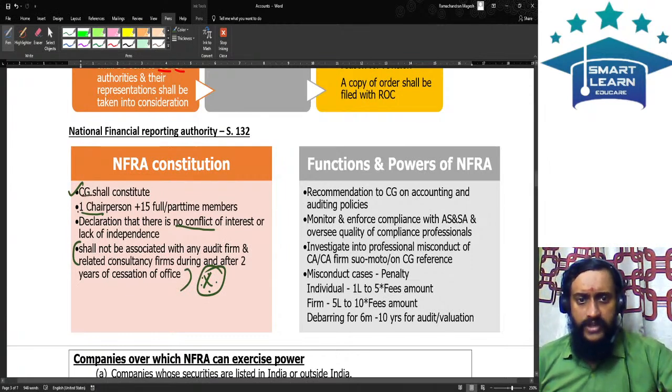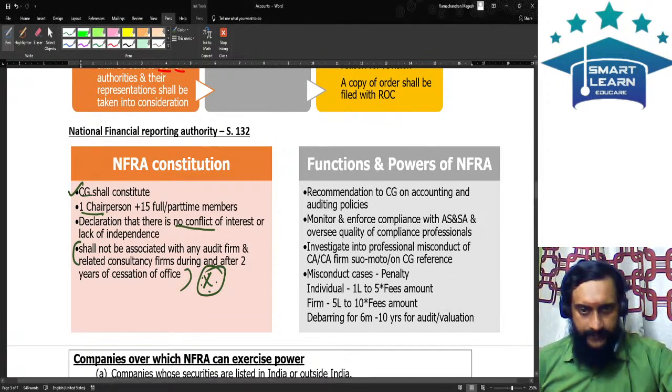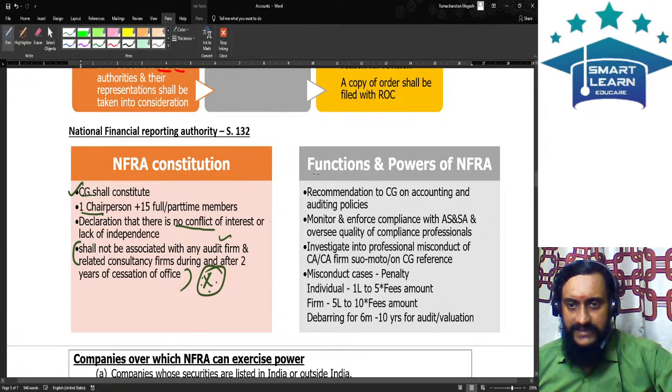So NFRA, who will constitute NFRA? The central government. One chairperson will be there plus 15 full-time and part-time members. All these persons should not be associated with any audit firm or any related consultancy firms during and after 2 years of cessation of office. Now, what are the functions and powers of NFRA?